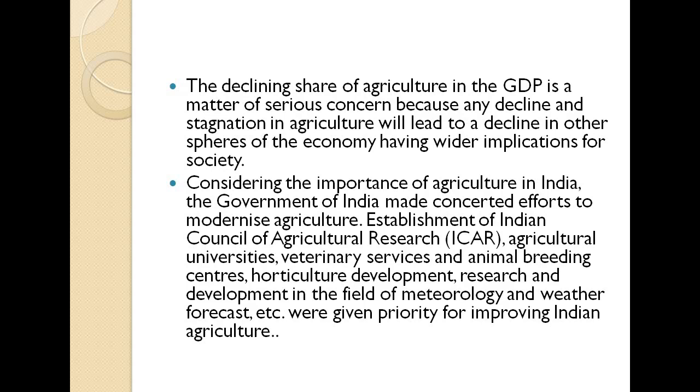So for a wider implication of this, they have thought for the benefit of society and the economy as well. They thought to consider the importance of agriculture in India. So considering the importance of agriculture in India, the government of India made concerted efforts to modernize agriculture.